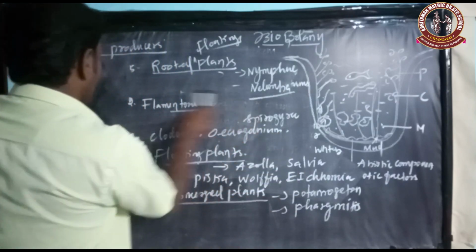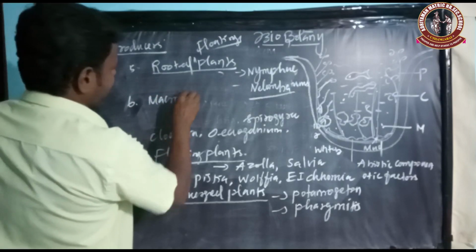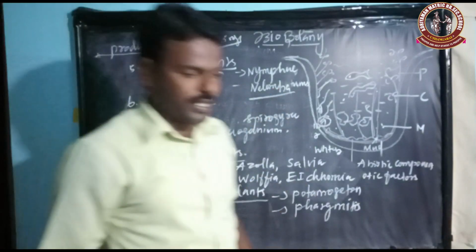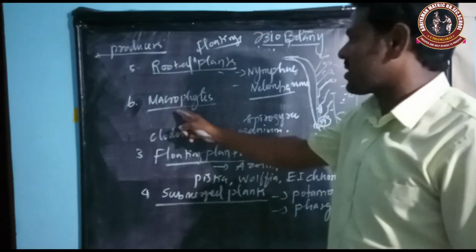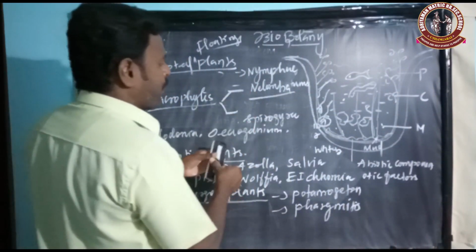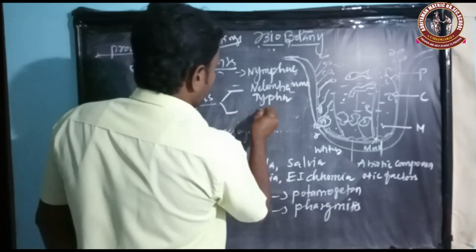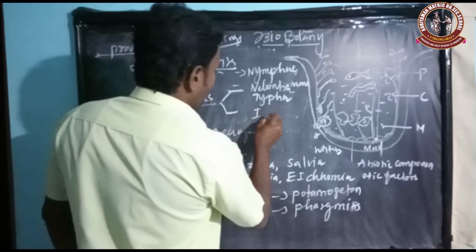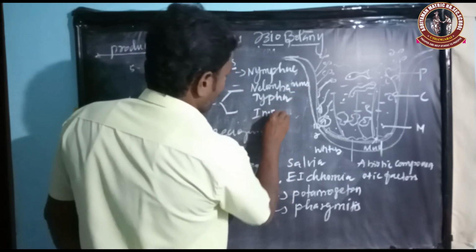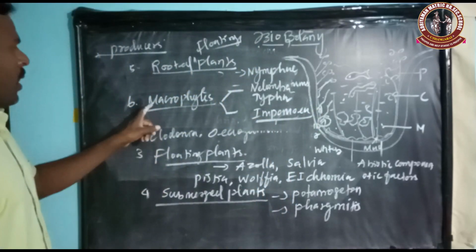And then the sixth one, macrophytes. So the macrophytes are the big or large size plants. An example for macrophytes is Typha, and Ipomoea. Those are examples for macrophytes.